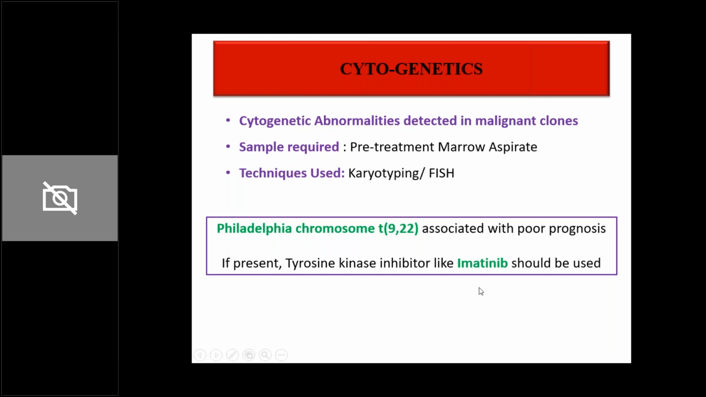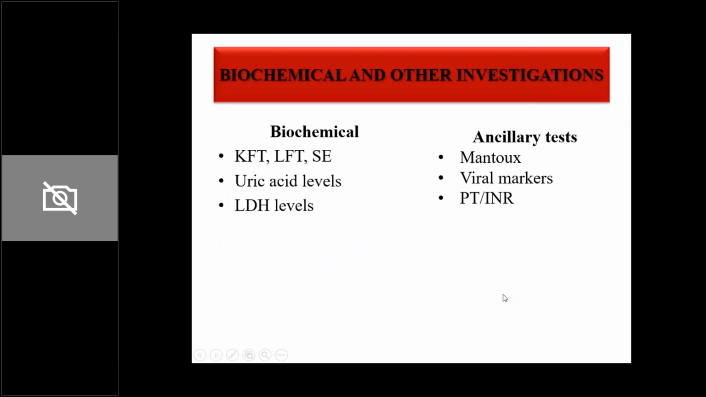Additionally, what is important for you to know is, we have a specific drug available against this translocation, which is imatinib. In the treatment of these children, imatinib is used throughout the course of treatment, and it has significantly improved the survival of these children. So this is the cytogenetic abnormality that I want you guys to remember.